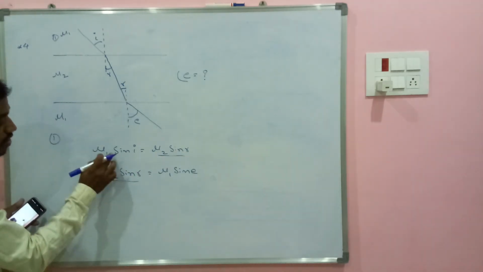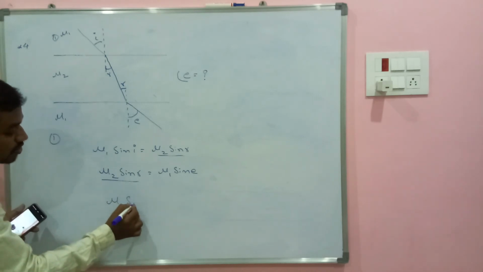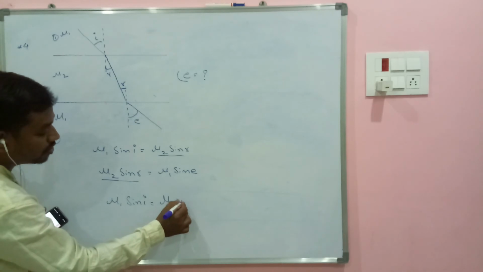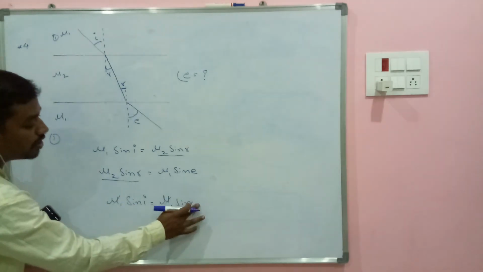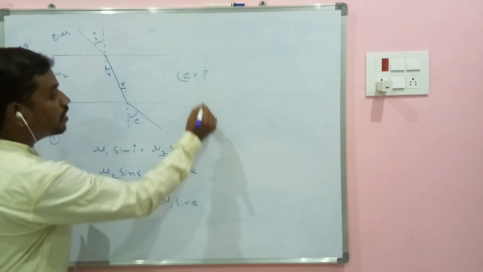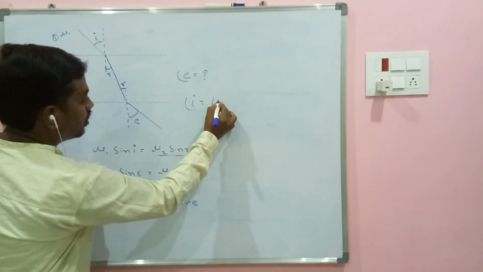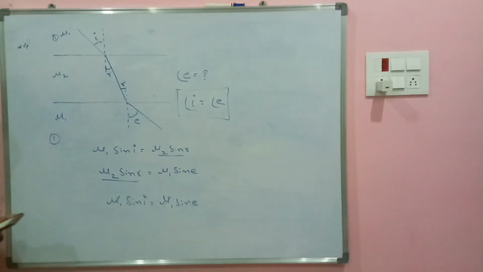So if these both are equal, I can write finally mu1 sin i will be equal to mu1 sin e. mu1 cancels, sin i equals sin e. So I will be getting angle i is equal to angle e.